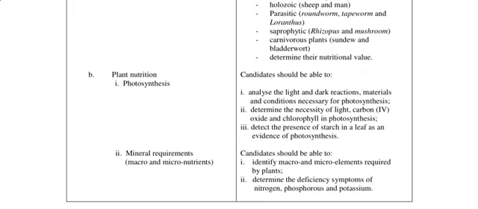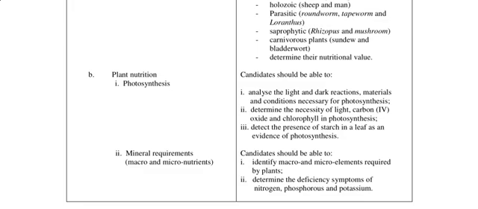Then plant nutrition, where we have photosynthesis and mineral requirements, a very important, underrated topic, and it's usually confusing. You just have to know it. We have the macro and the micronutrients. Under photosynthesis, you should be able to analyze the light and dark reactions, the materials and conditions necessary for photosynthesis, also the equation. Then determine the necessity of light, carbon dioxide and chlorophyll in photosynthesis. Then detect the presence of starch in a leaf as evidence of photosynthesis.